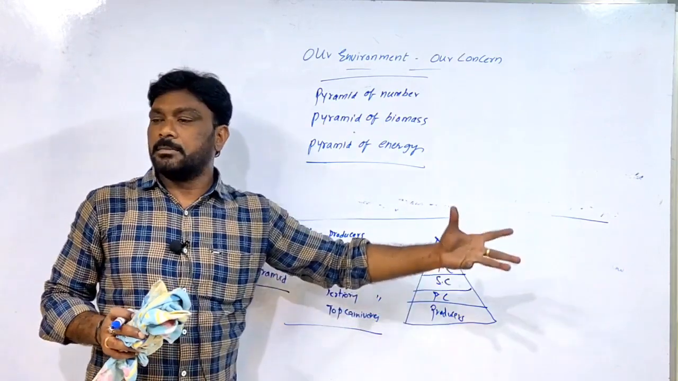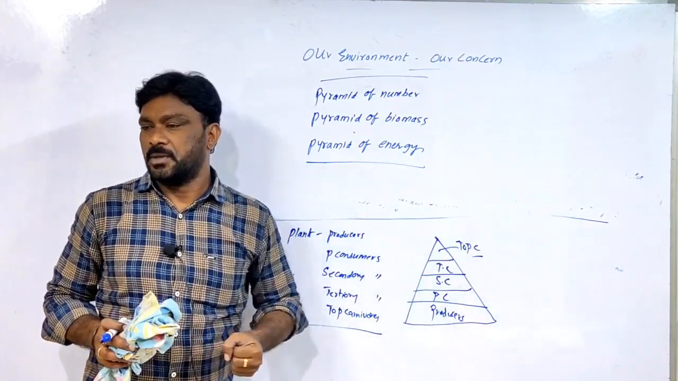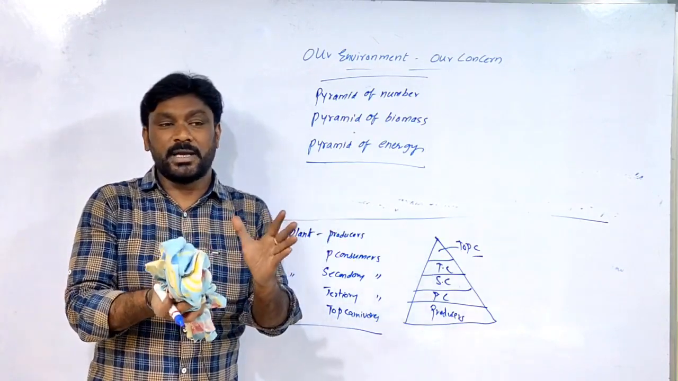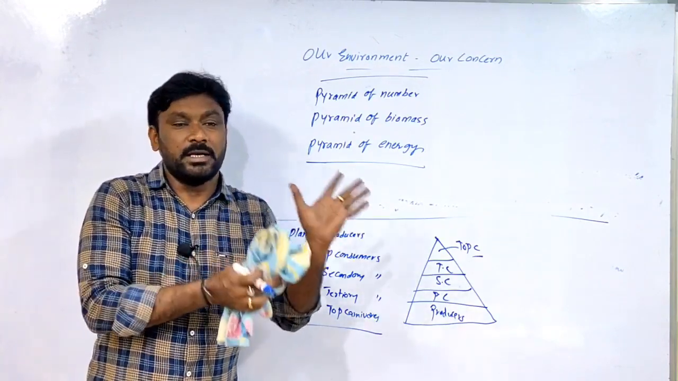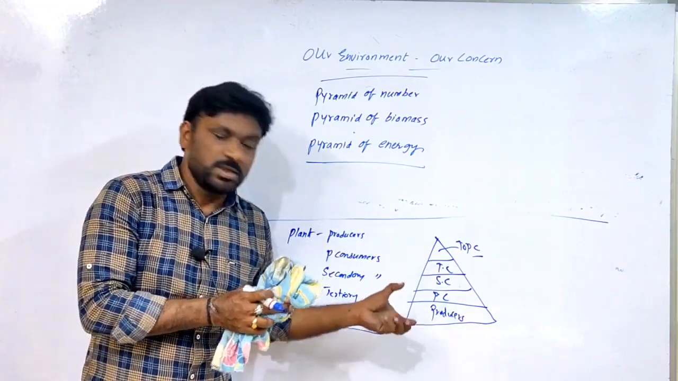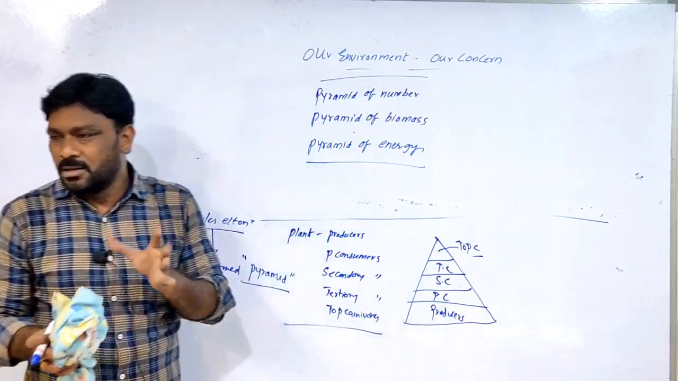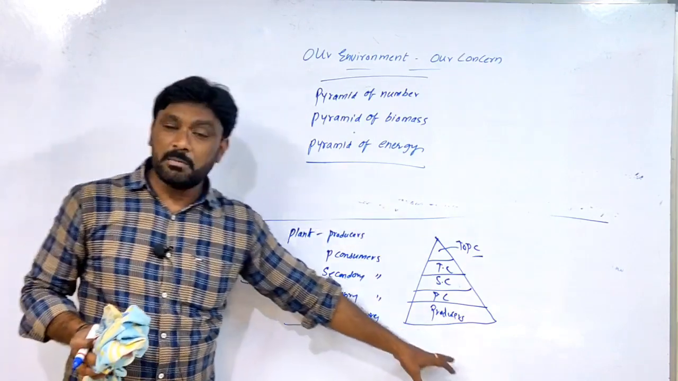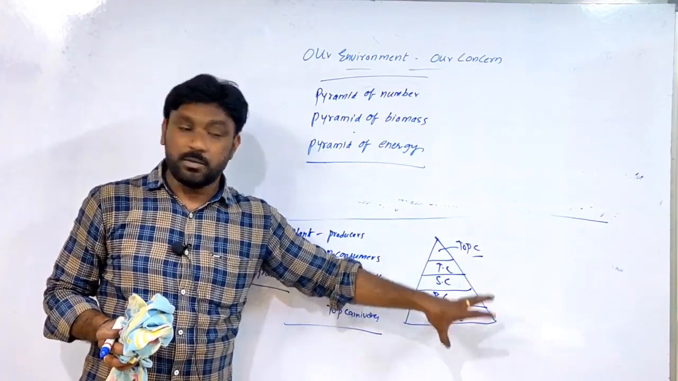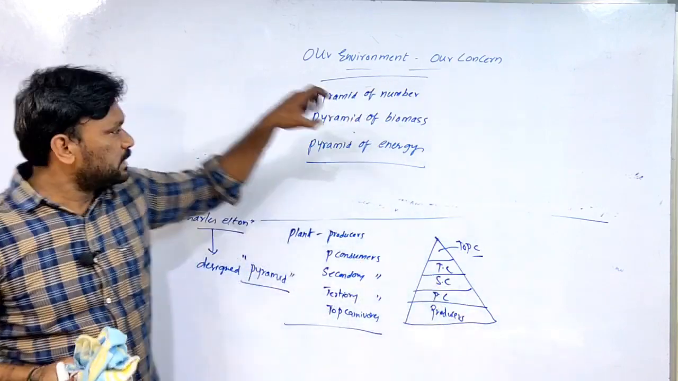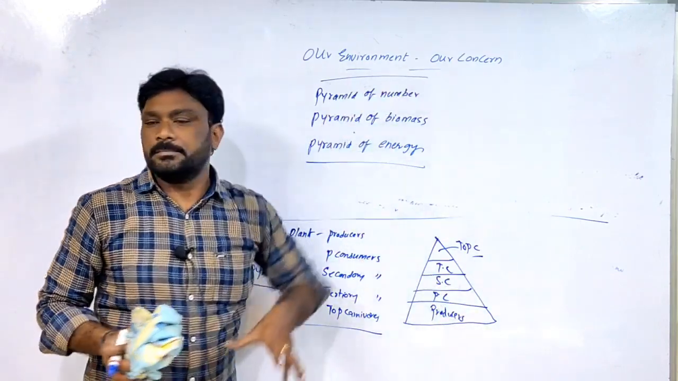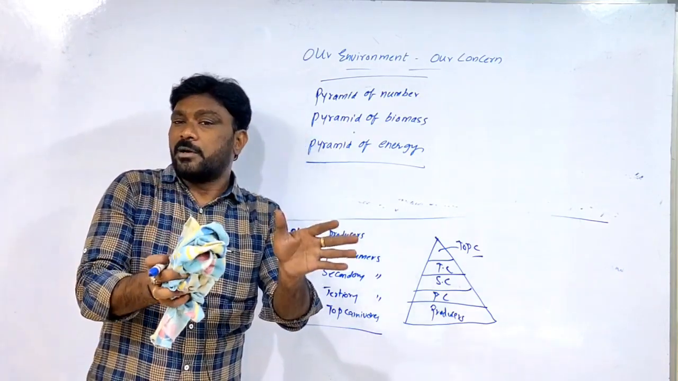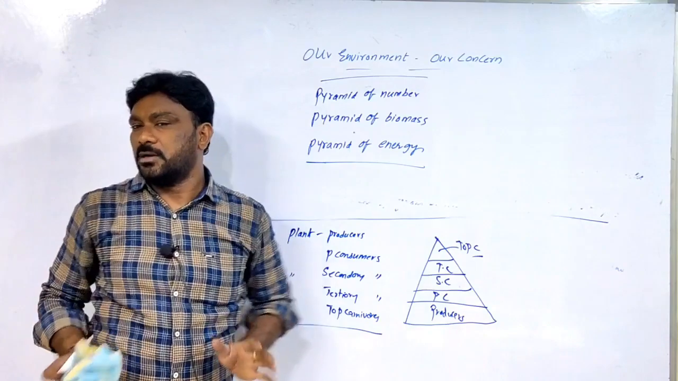Producers are more in number than primary consumers. Primary consumers will be more than secondary. Secondary will be more than tertiary. Tertiary will be more than top. In this, which has the least number? Top carnivores have the least number. Which have the most? Producers have the most number. It is called the pyramid of number. A pyramid of number means the number of living organisms present in each trophic level.